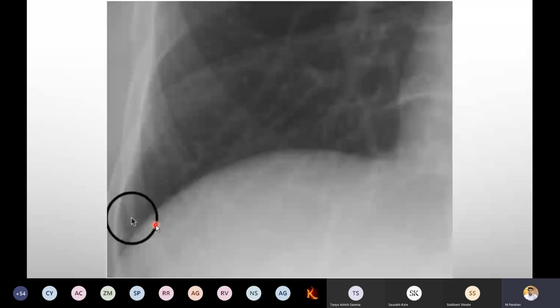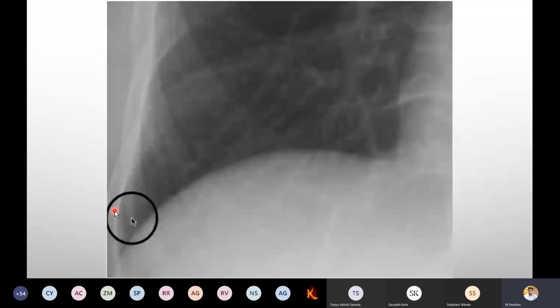Name of this angle is costophrenic angle. This angle is important to examine in the case of pleural effusion. Normally it is sharp like this, a pointed one. If accumulation of fluid takes place in this angle, we can't see this sharpness. At that time it becomes blunt.